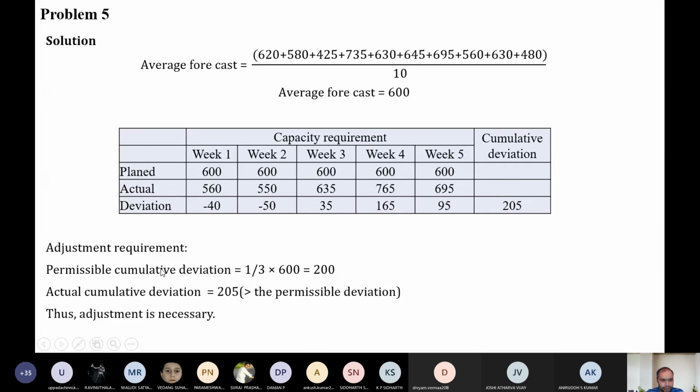But the actual permissible limit is 1/3 of the average forecast. The 1/3 of the average forecast is 200. So the actual cumulative deviation, 205, is higher than 200, by 5. So we say that some kind of adjustment is required here.